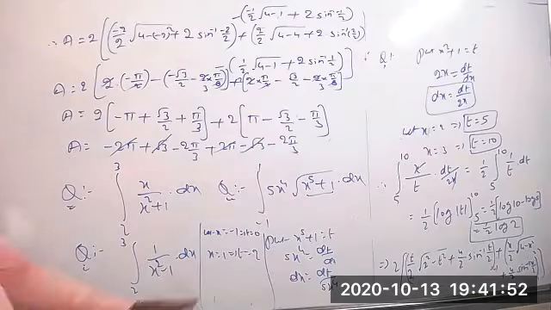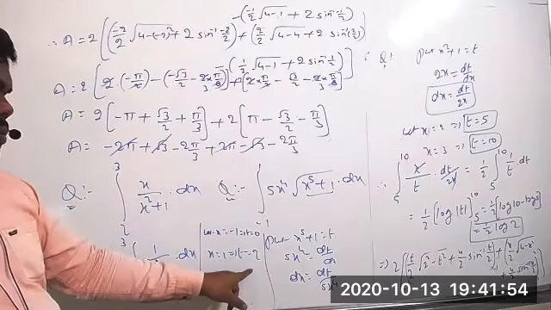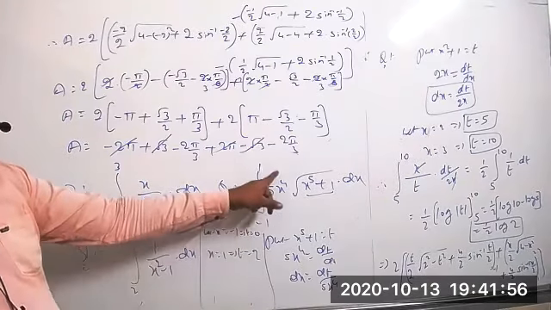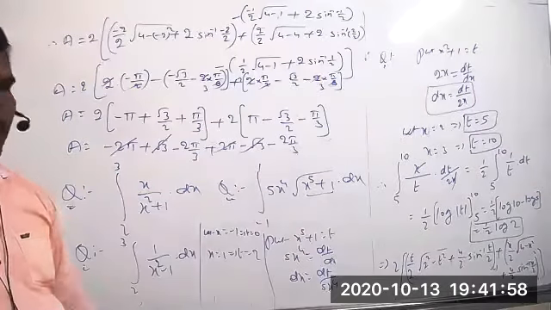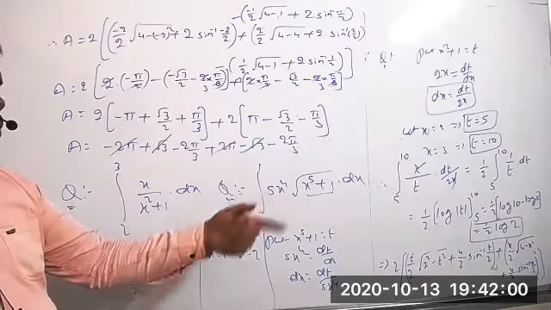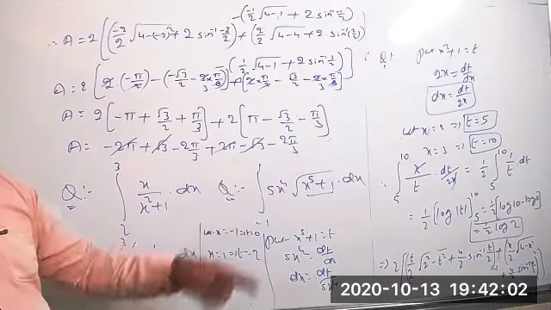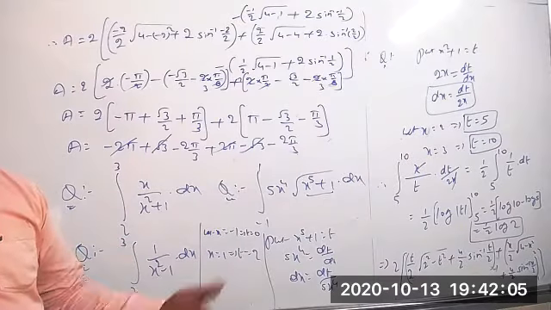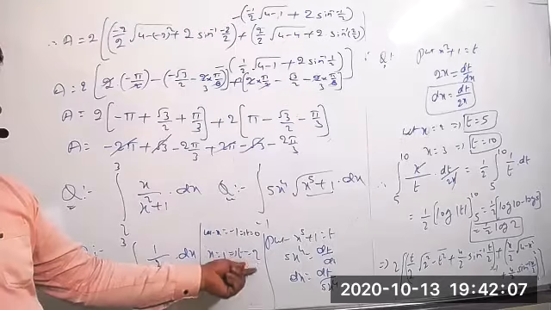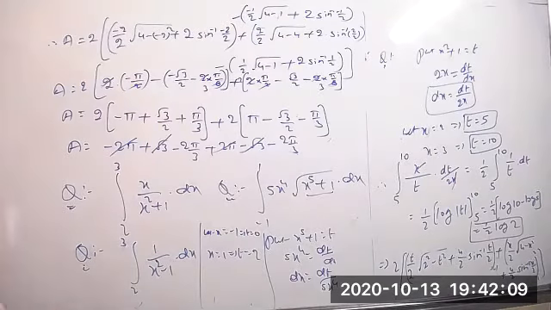The limits you can take 0 to 2. This is the content as is: 5 into x power 4 root t into dt by 5 x power 4. And 5 into x power 4 will be cancelled. Then root t equal to, we know very well, t power 1 by 2. Then integrate with the limits 0 to 2. Now find the value.